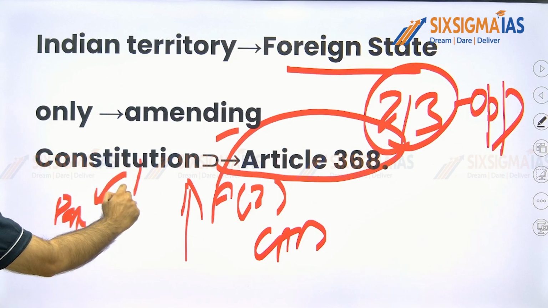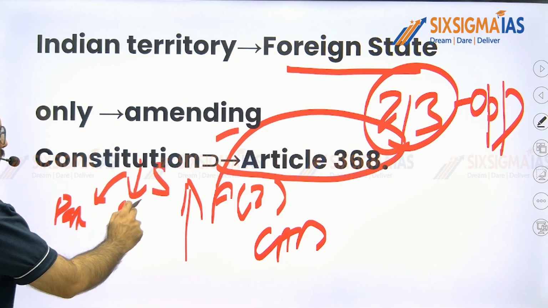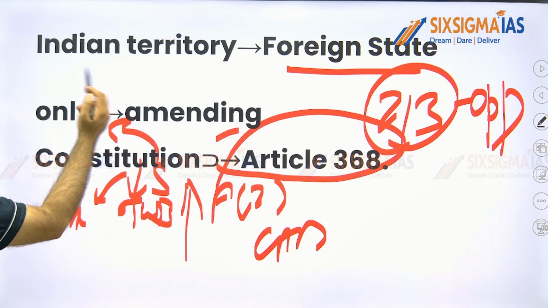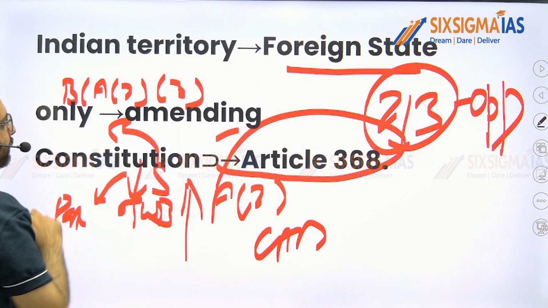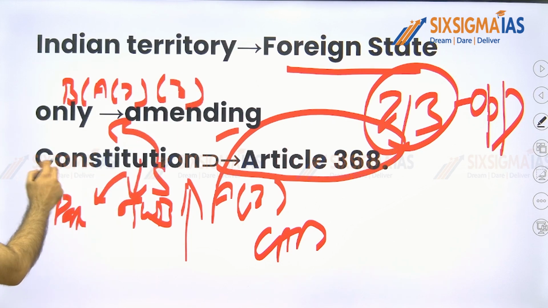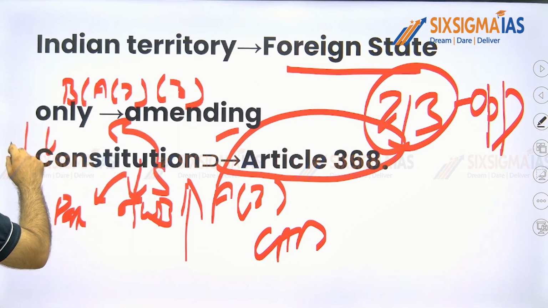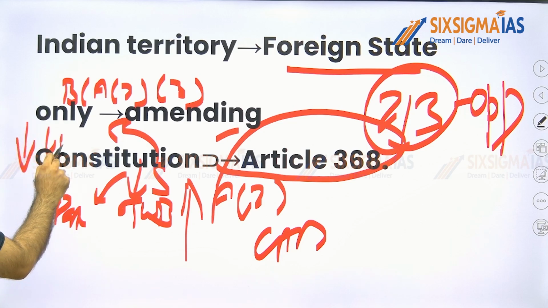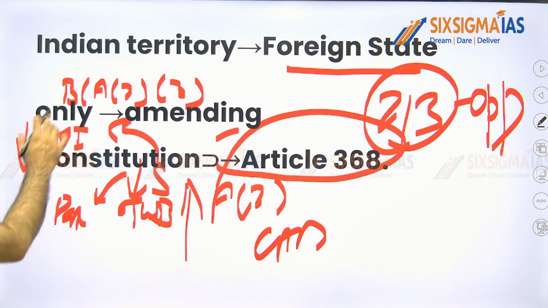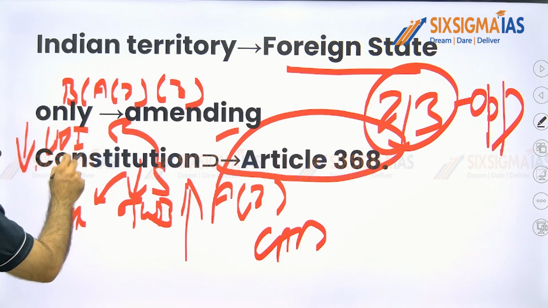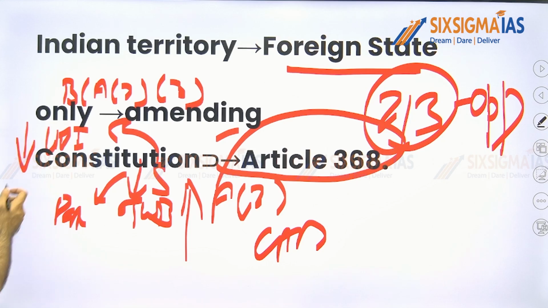It says we are decreasing the area of the state of West Bengal. Thereby we can pass the bill under Article 2 or 3. So the union government was saying we are just decreasing the union of India's territory. That's why we need just a bill to get passed in Parliament under Article 2 or 3. But the Supreme Court says you are not decreasing the union of India's territory. Union of India is the sum total of states.